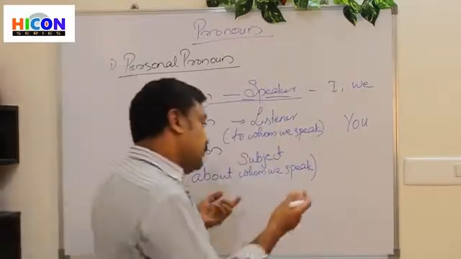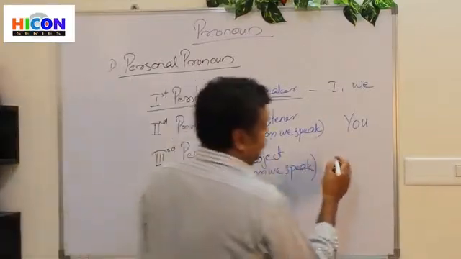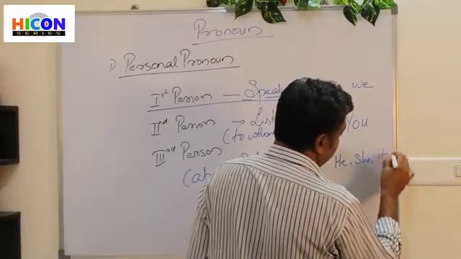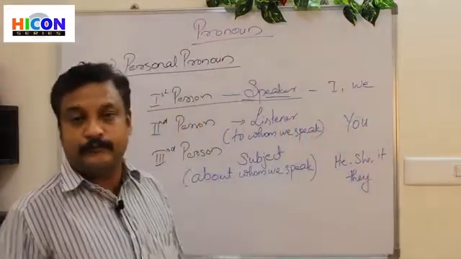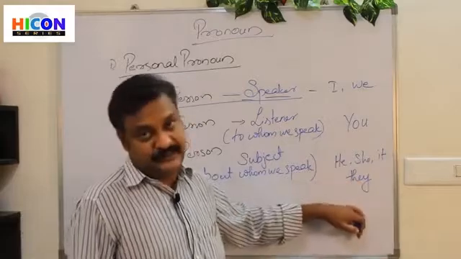So to represent this particular category of persons, we use he, she, it, and they.